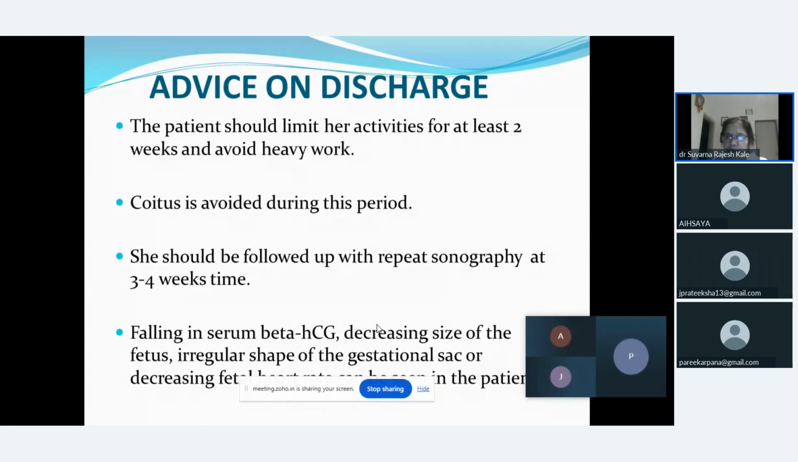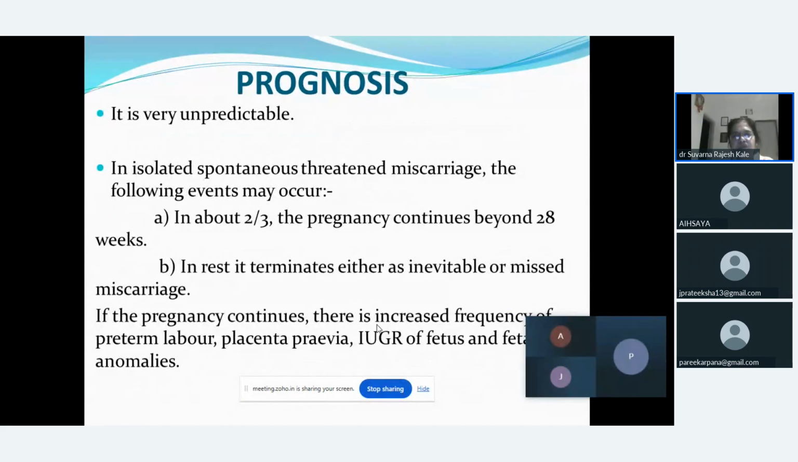Coitus should be avoided, and very important is she should be asked to come to do the sonography after 3 or 4 weeks, so that we can see whether the progress of the pregnancy is in a positive manner or not. So falling serum beta HCG, decrease in size of the fetus, or the shape of the gestational sac getting changed says that the female is not having a good progress. So that is why sonography is very important.